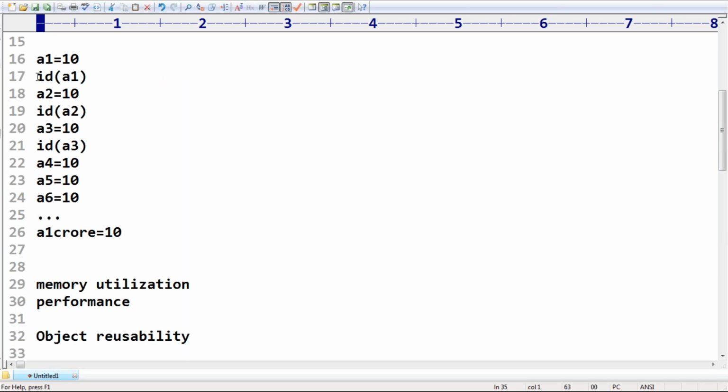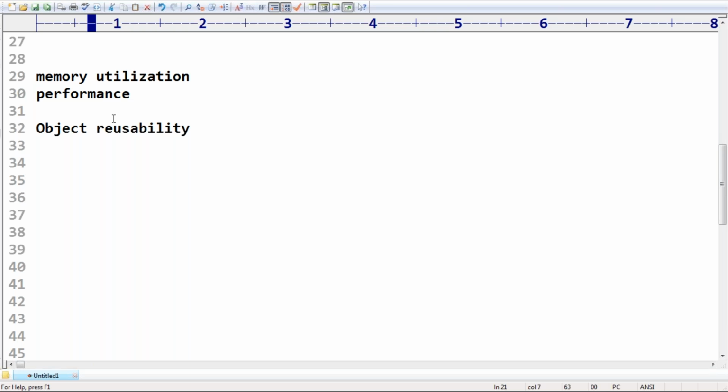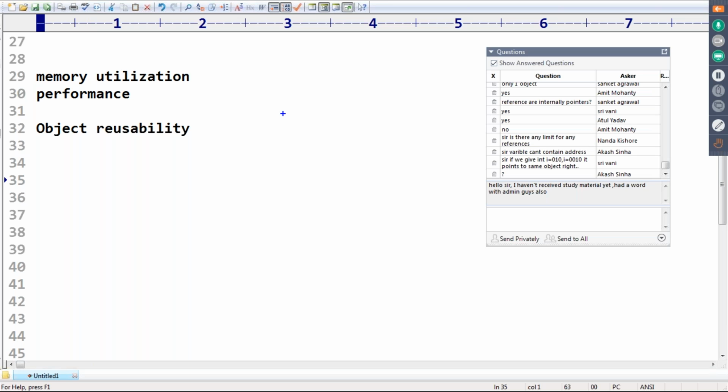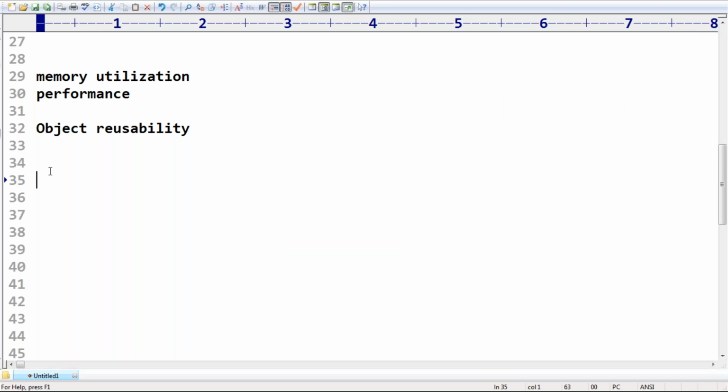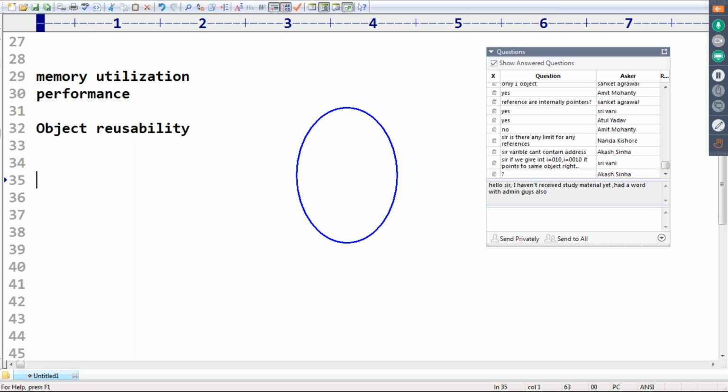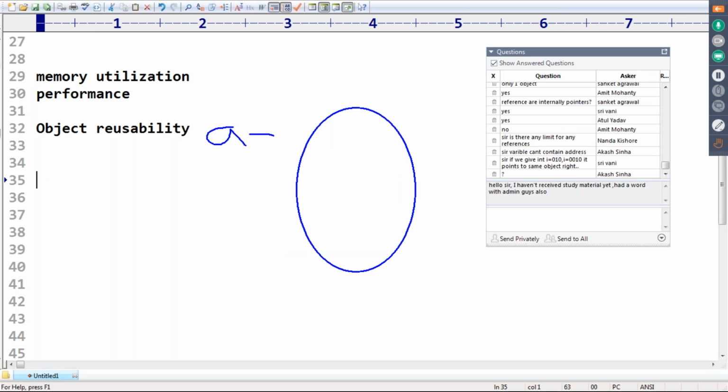I showed one way: using id to print the address. All the addresses are the same, which means all these reference variables point to the same object. Now there is another way in Python. Observe: if A and B both are pointing to the same object, how can you confirm that they are pointing to the same object or not?